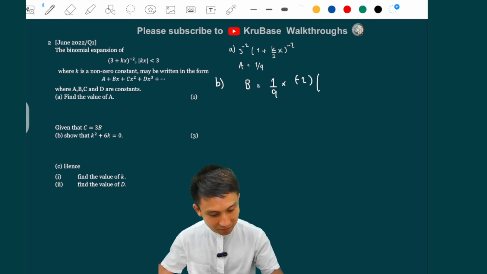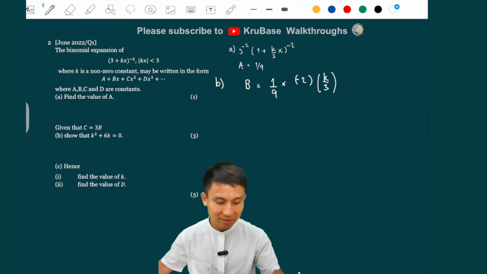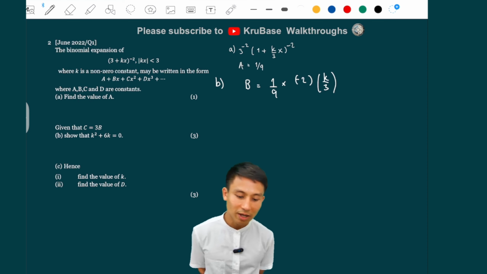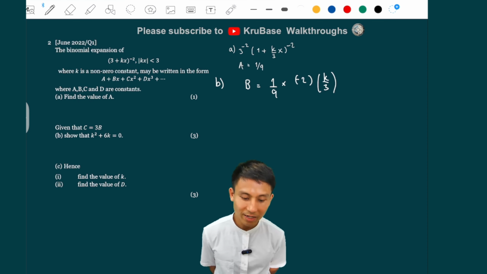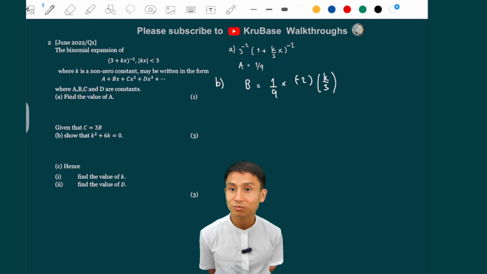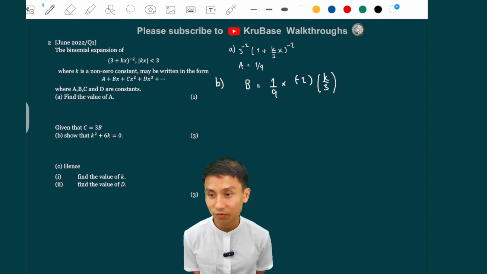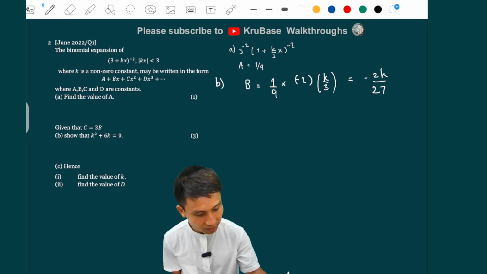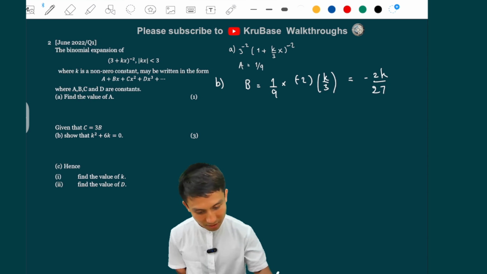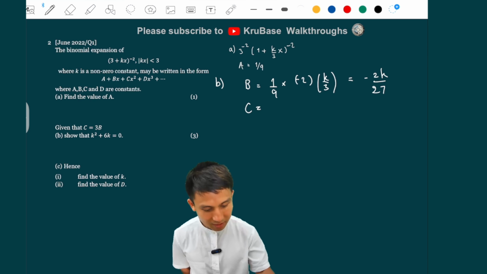So minus 2 times nx, which is k over 3 times x there. So I'm just going to cut x out, and that's it. So it's 1 plus nx, and n is minus 2, and the x is actually k over 3x, but we are cutting the x out because we just want the coefficient. So that is just b. So let me just simplify. This is minus 2k over 27, right?